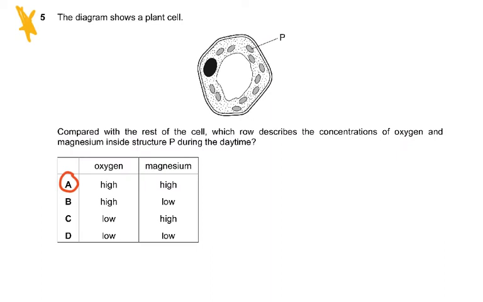Now, question 5, this has been mentioned in the exam report as well. So this was a tough question and many students got this wrong because of a concept which they were not clear about. Compared with the rest of the cell, which row describes the concentrations of oxygen and magnesium inside structure P? Now, what was structure P?